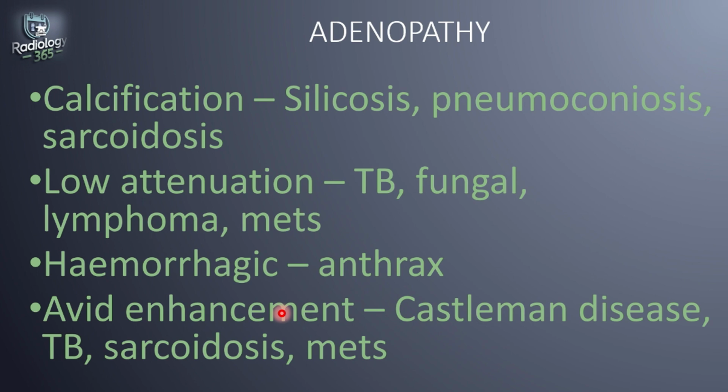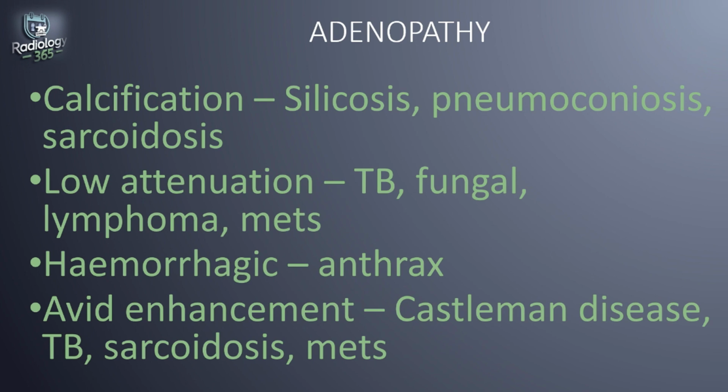The etiologies include malignant and non-malignant causes. Lymph node calcification, low attenuation, and avid enhancement of the lymph nodes are unusual features for lymphoma. So an alternative diagnosis should be considered anytime these imaging findings are seen. When you have eggshell calcifications of lymph nodes, you should think silicosis and coal workers' pneumoconiosis, less commonly sarcoidosis, but because sarcoidosis has a greater prevalence than silicosis and coal workers' pneumoconiosis, you would commonly see sarcoid with eggshell calcifications overall.